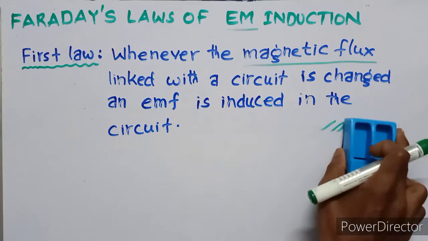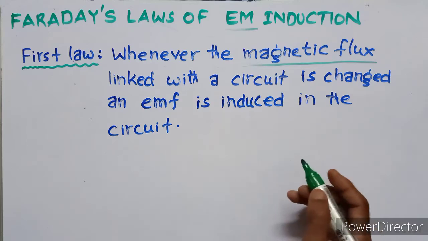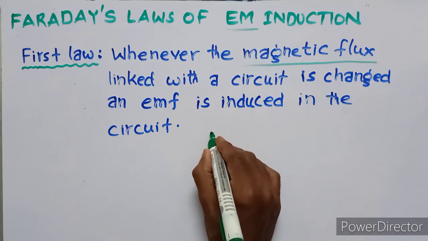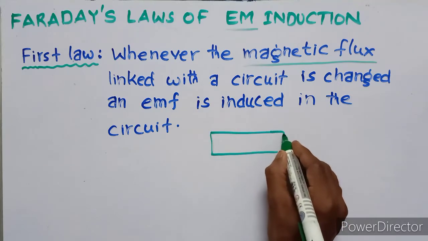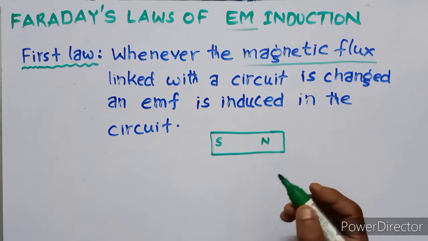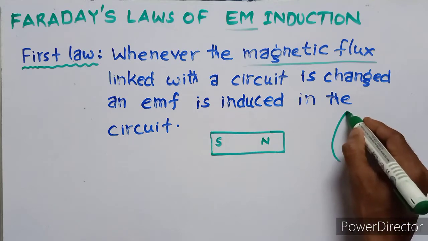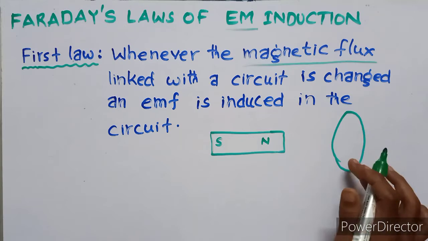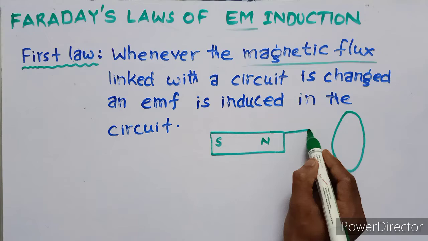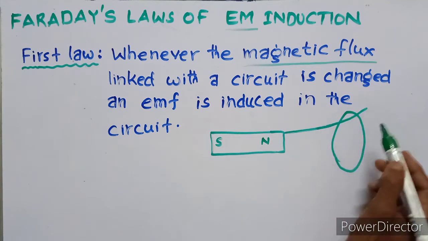Whenever the magnetic flux linked with a circuit is changed, an EMF is induced in the circuit. For example, take the magnet. This is the circuit, and the magnetic field lines travel along the circuit.